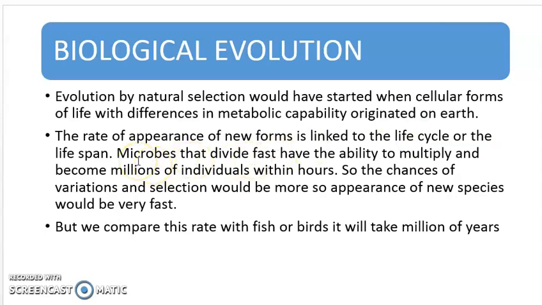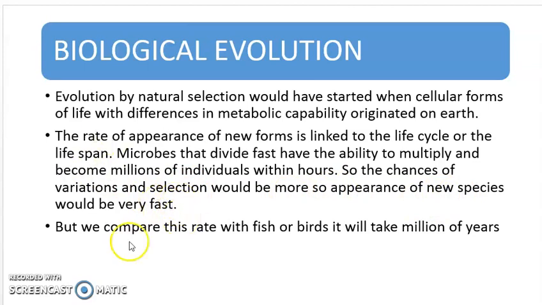We know that microbes are asexually reproducing organisms. So microbes that divide fast have the ability to multiply and become millions of individuals within hours. Bacteria can increase their number to 100,000 and then millions in a few hours, right? In a day they can become trillions in number. So the chances of variation are multiplying. Just take an example: in 20 minutes, then in an hour they will have 3 generations. So the chances of variation would be more in those because their lifespan is very small. And if the better variation is there, then it would be selected. If it is selected, then the appearance of new species would be very fast because their lifespan is very short.